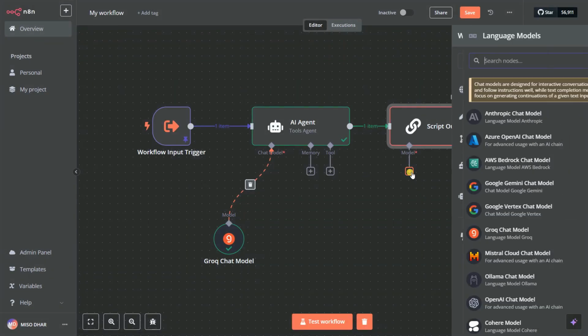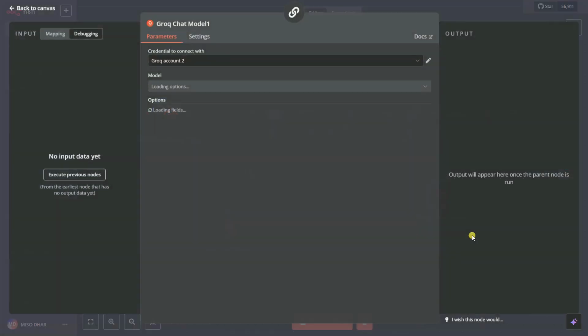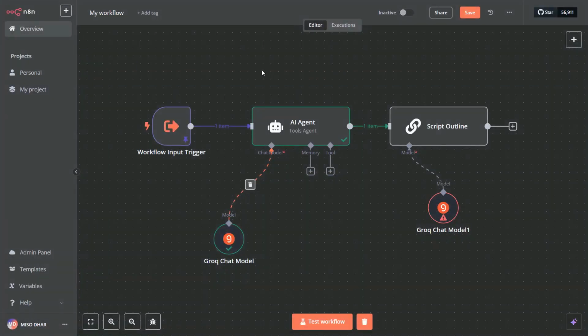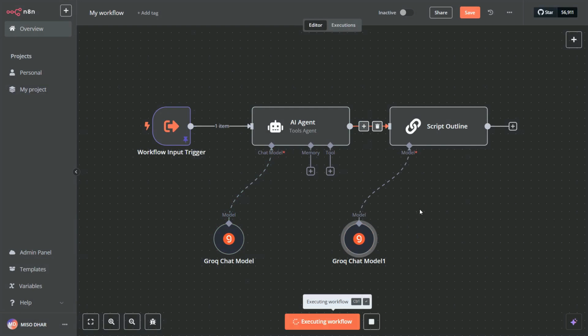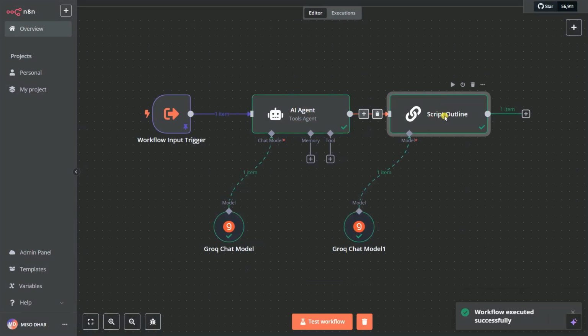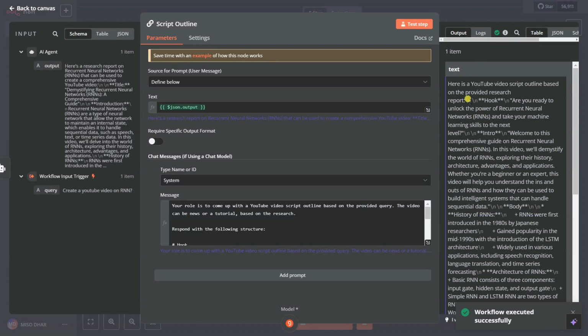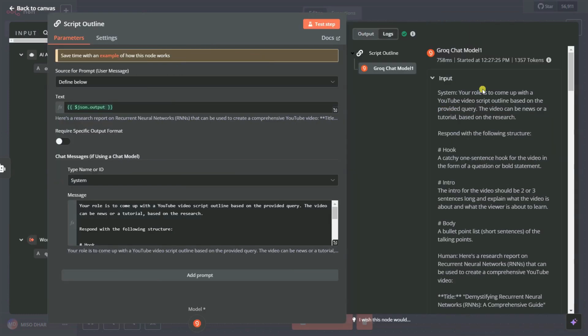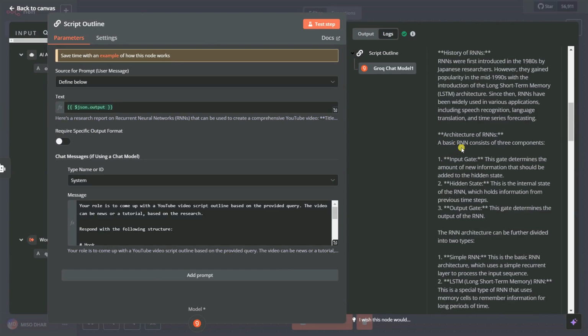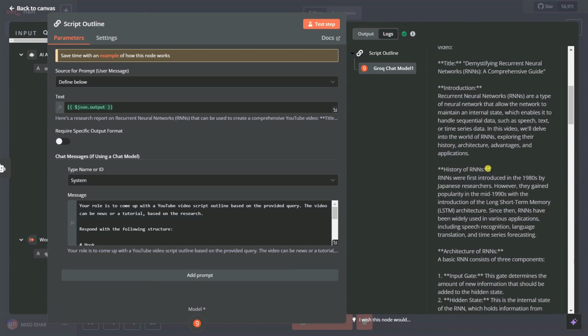And now we need to add here a model, let's say Groq chat model. And that's the model added. Now you can simply close it, and you can test the workflow. Now we have one script outline. If I see this one, inside the log you can see here our script. You can see here the output. You can see here the architecture of the RNN, how you can create an input gate, hidden state, and the output gate or the forget gate. And the history of RNN you can tell in your YouTube video.